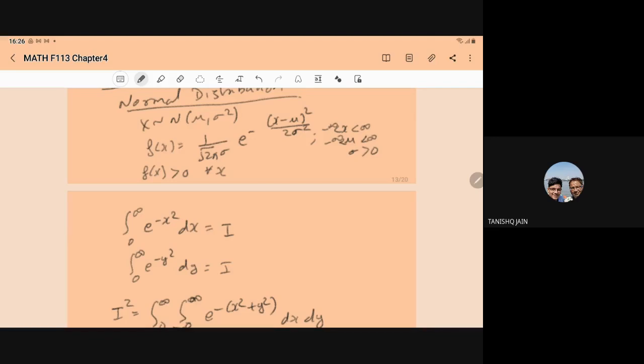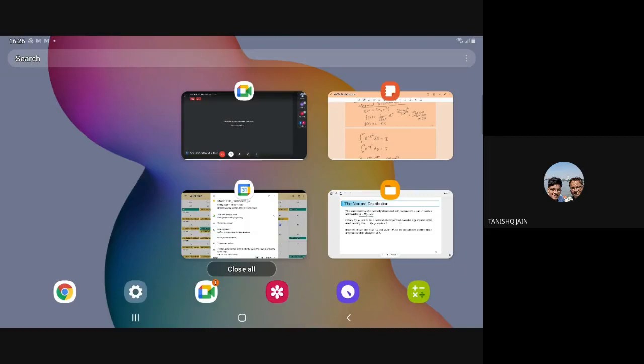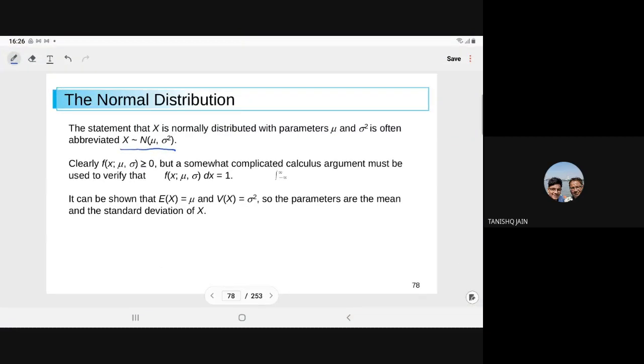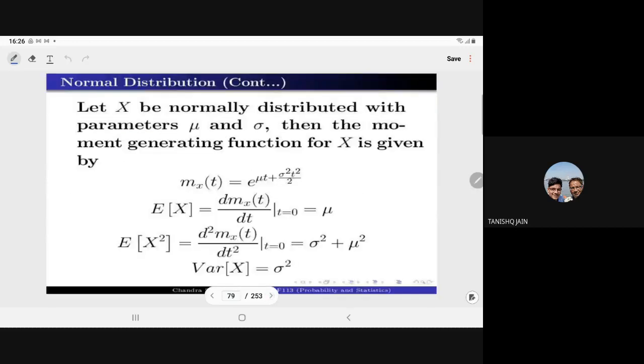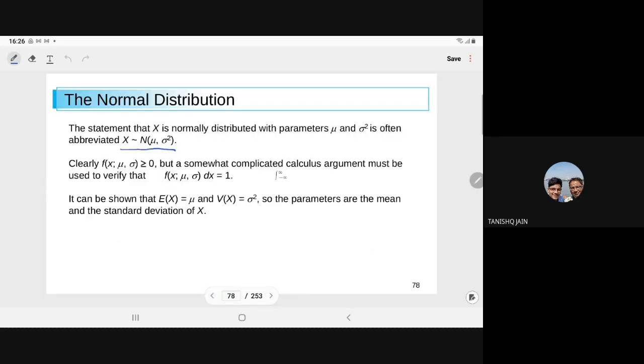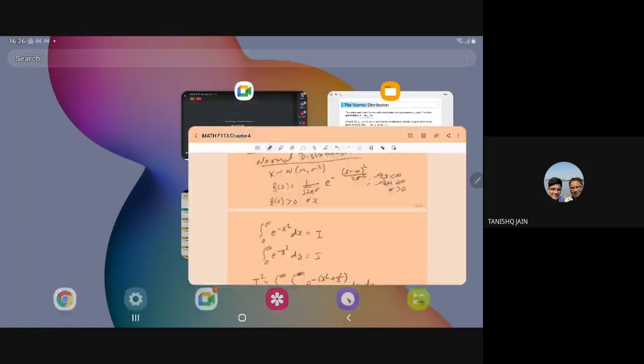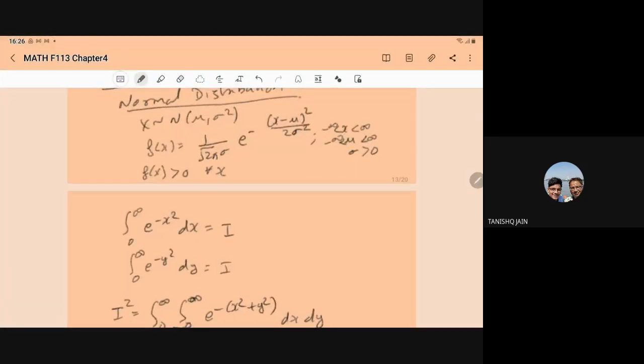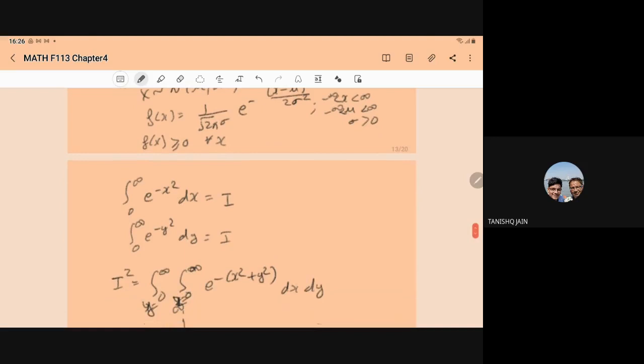Now what is the second condition for being a PDF? The second condition is that the integral over x must equal 1. That we have to prove. Here we have shown it is non-negative. Before proving that, I want to show you one important integration that we will use from time to time.